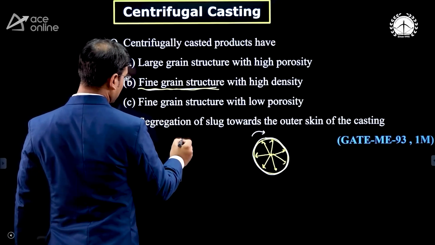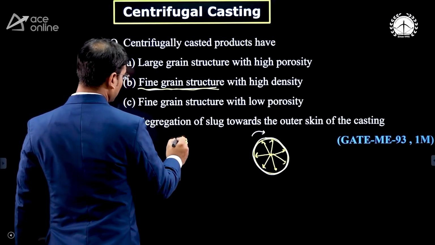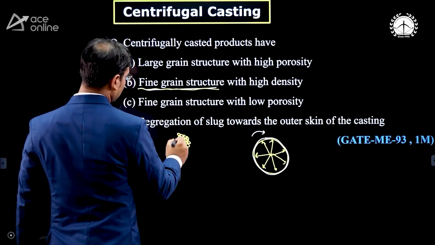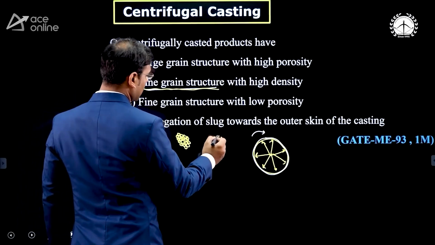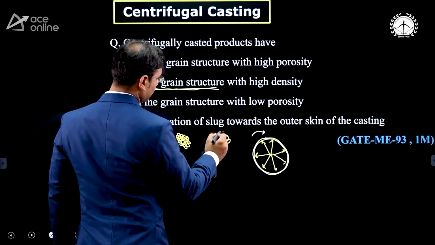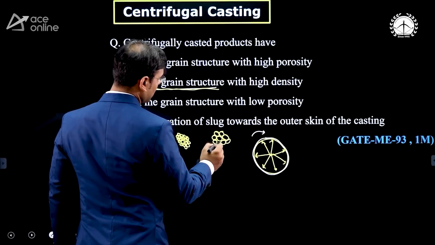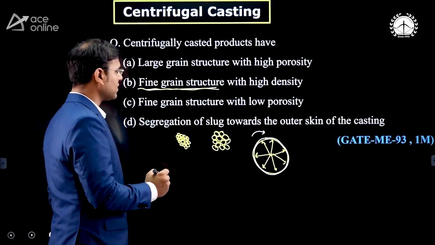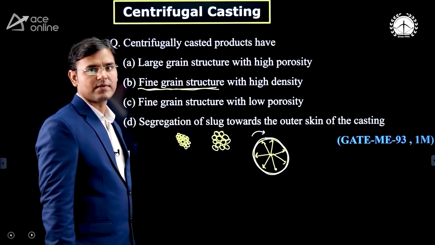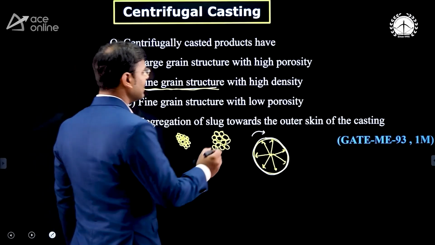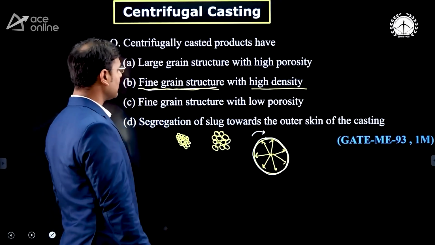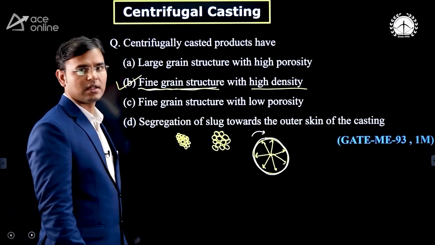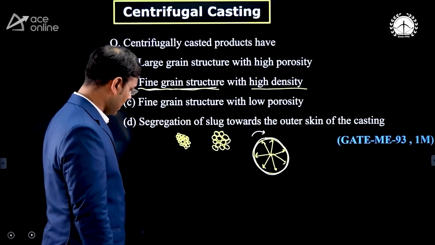Fine grain structure means the grain size is very small, and you know that if the grains are smaller, then those smaller grains have high strength. The larger grains have low strength. You can see that this larger grain has low strength. Smaller grains, that is the fine grains, have high strength, and if the strength is more, the density is also more. Then the centrifugally cast product has fine grain structure with high density.